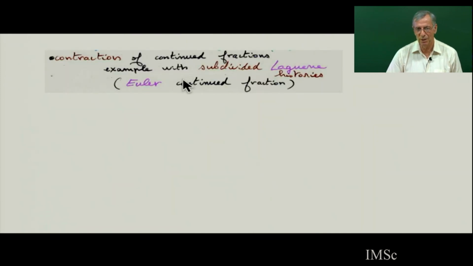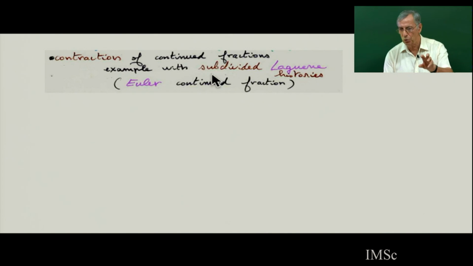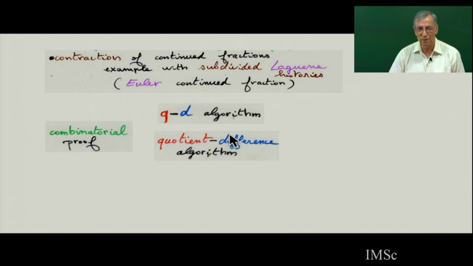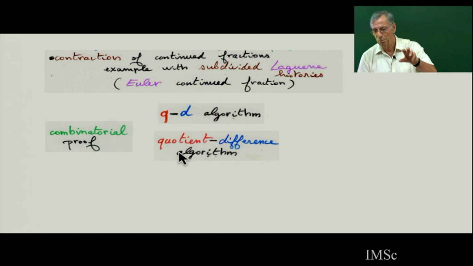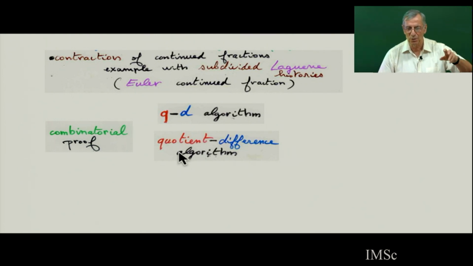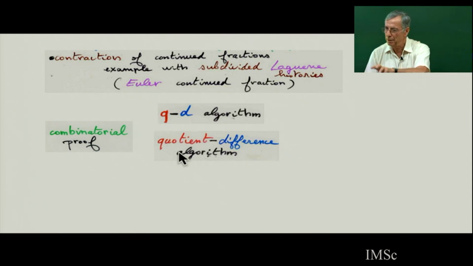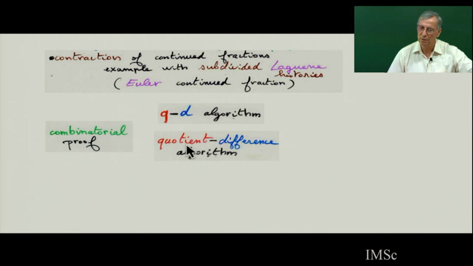The contraction of continued fractions between Stieltjes and Jacobi can be very useful, because if you use this explanation of classical contraction of continued fractions only on the path, then you can easily prove the QD algorithm, the quotient difference algorithm. This is an algorithm in numerical analysis, well known 30 or 40 years ago, to expand any power series into a continued fraction.